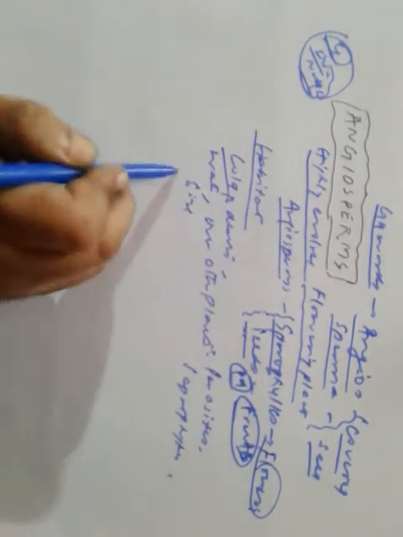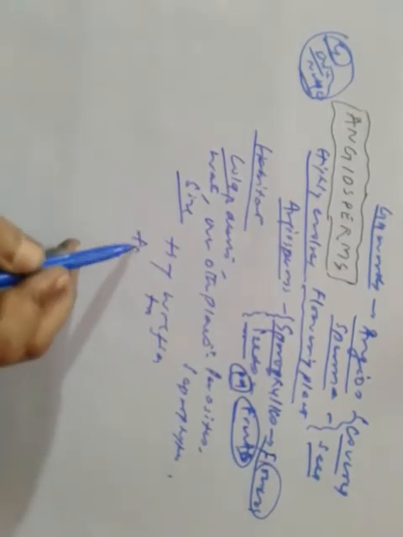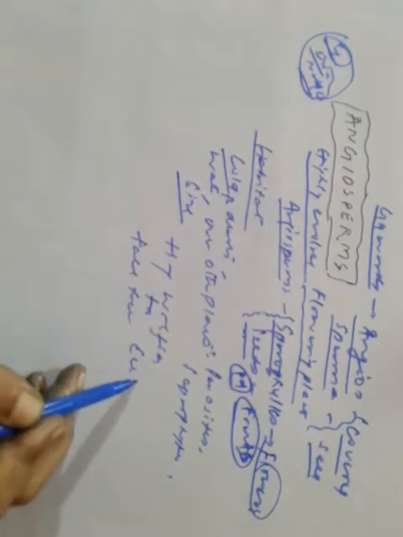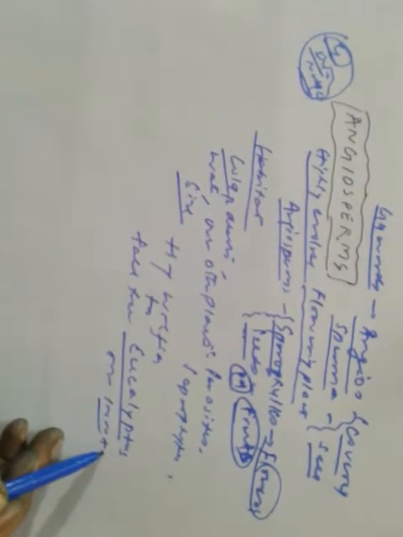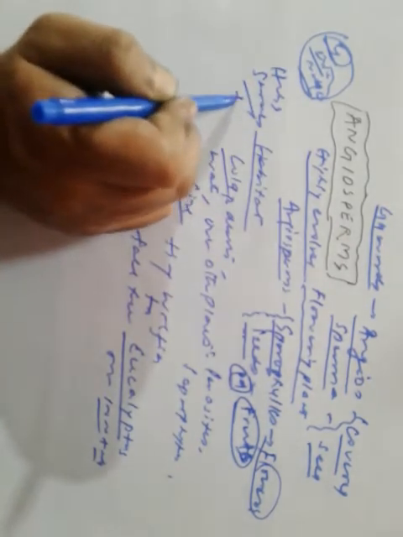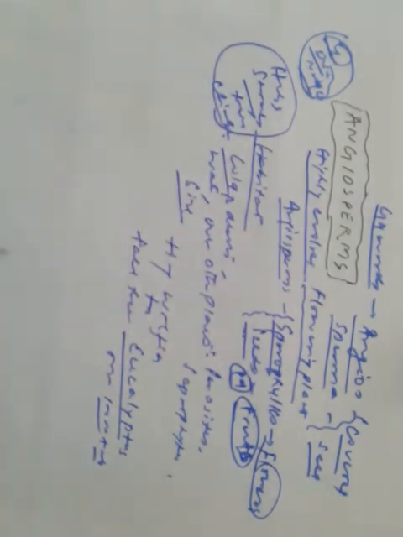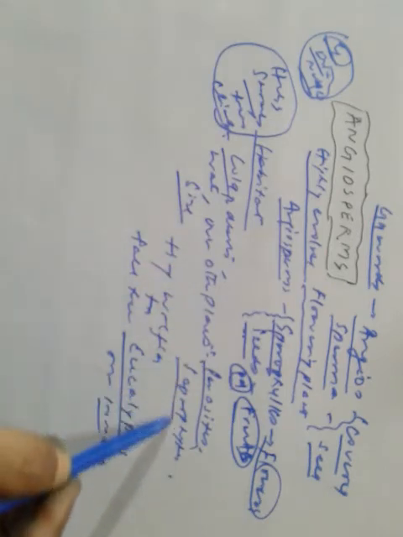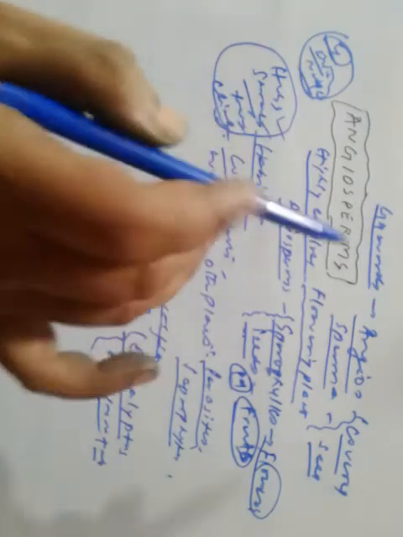And their size varies from the tiny Wolffia to tall trees like Eucalyptus, which is more than 100 meters tall. They are found as herbs, shrubs, trees, climbers, etc. So they are found everywhere, in cold places, in deserts, in water, over other plants as parasites or saprophytes, and their size varies from the tiny Wolffia to tall trees like Eucalyptus, which is more than 100 meters tall. They are found as herbs, shrubs, trees, and climbers.